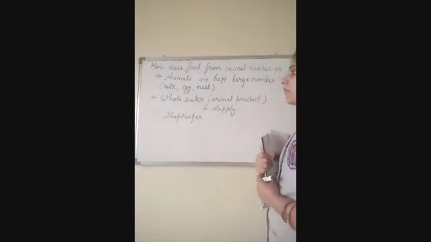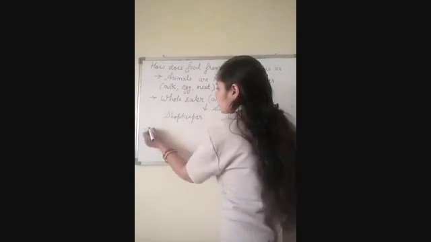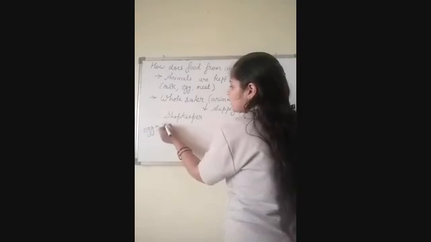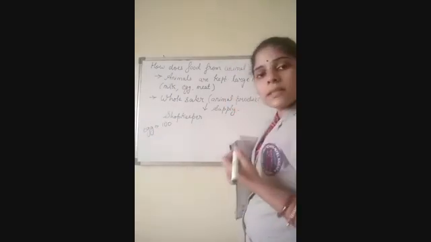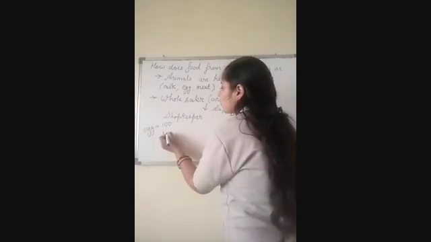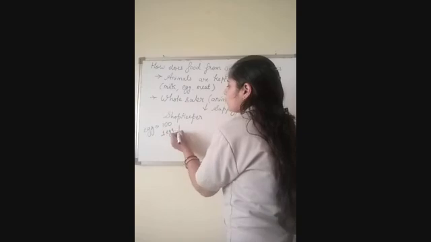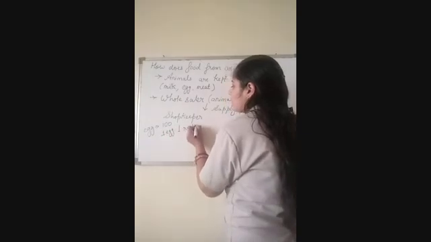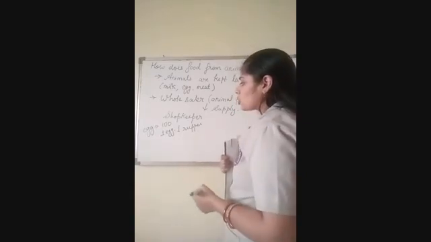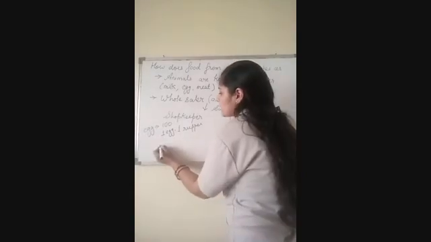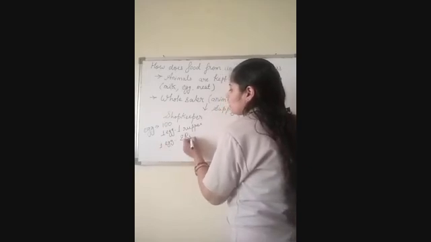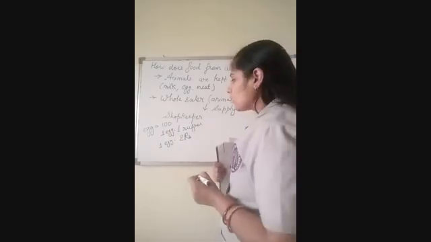The wholesaler buys, suppose, 100 eggs. So what is the price offered to the wholesaler? Suppose the wholesaler is getting one egg for 1 rupee. But when this wholesaler sells the egg to the shopkeeper, what will he do? He can sell at the price of 1 egg for 2 rupees. So here the wholesaler is getting a profit of 1 rupee.